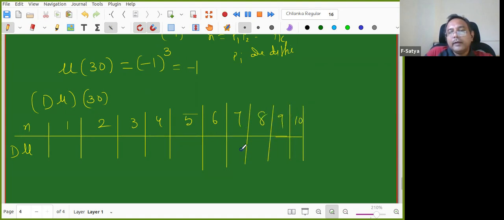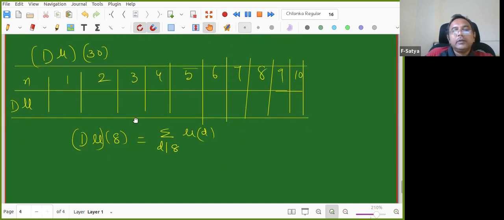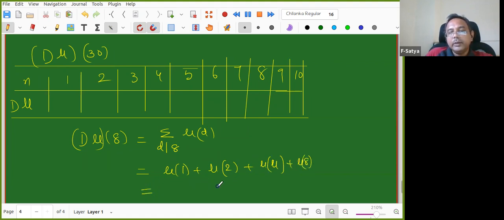In the meantime, the other people start doing this. For example, I will explain: what is the divisor sum of mu at 8? It is summation over d dividing 8 of mu of d. This equals mu of 1 plus mu of 2, mu of 4, these are the divisors, and mu of 8. What is the final answer for this one?